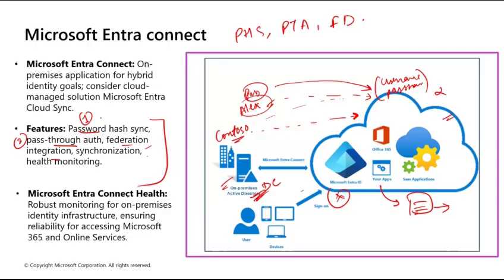Now, what is this IntraConnect Health? Although I've shared the document for this as well in the chat, see, IntraConnect Health is what? Once you have configured all your identities and hosted this IntraConnect tool, this health will basically keep a check. It will keep an eye on how your identities and their passwords are being synchronized. It's a robust monitoring feature for on-premise identity infrastructure, ensuring reliability for accessing M365 and online services. Once you have started the migration process, how is everything looking?